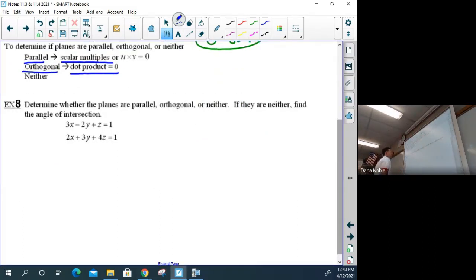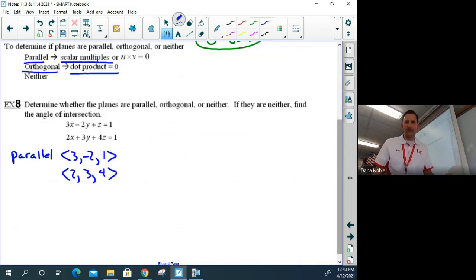Example 8, determine whether the planes are parallel, orthogonal, or neither. So first, let's check parallel. So we have normal vectors 3, -2, 1 and 2, 3, 4. You look at the two normal vectors, because we don't need to worry about the d values, and you say, are they scalar multiples?